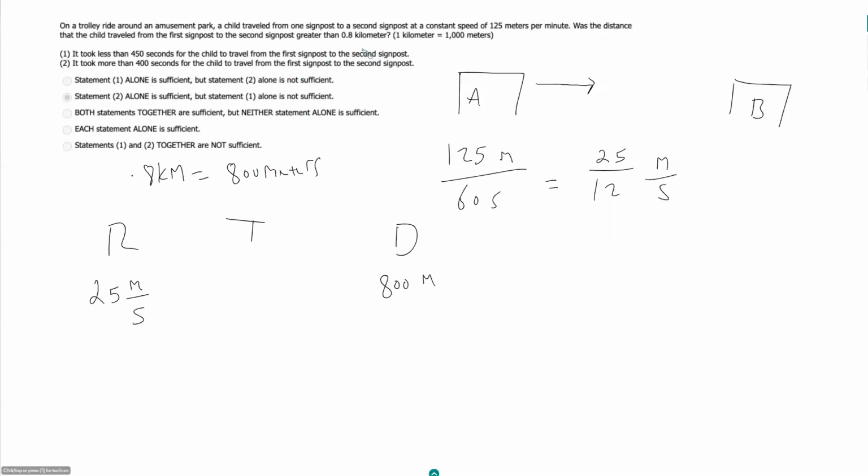So if we want to know if the distance is greater than 0.8 kilometers, that should be the same as asking if the time is greater than 800 times 12 over 25.